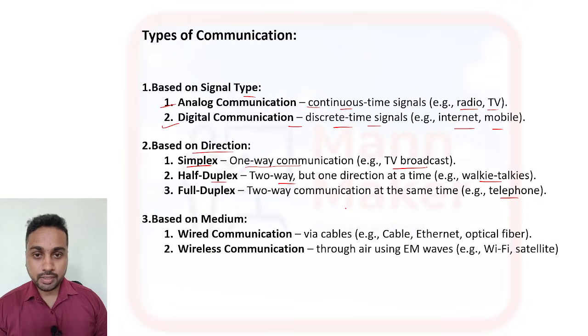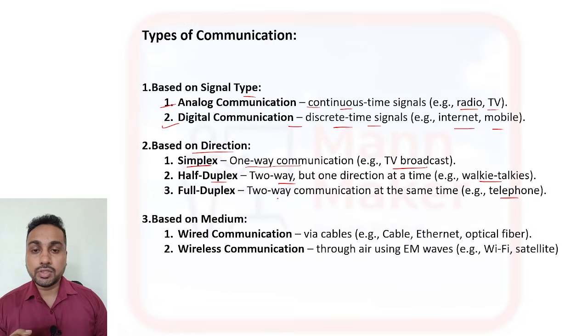I am only teaching you right now. If I say something mistaken, you can't reply. But in live classes, that is full duplex communication. Whatever I ask, you can give the answer at that time, transmitting and receiving simultaneously.